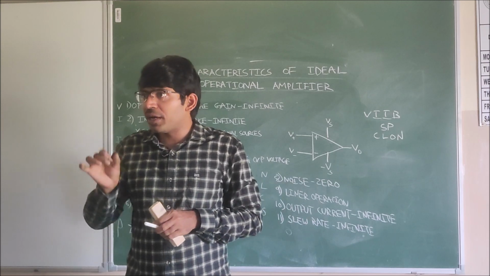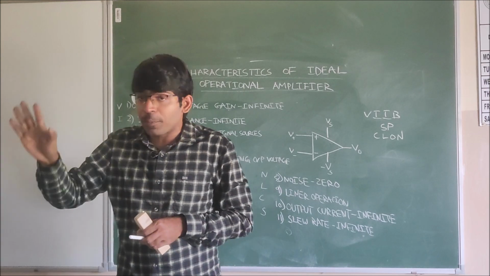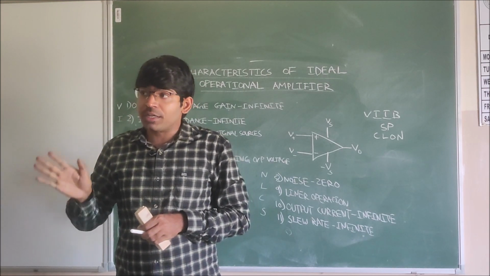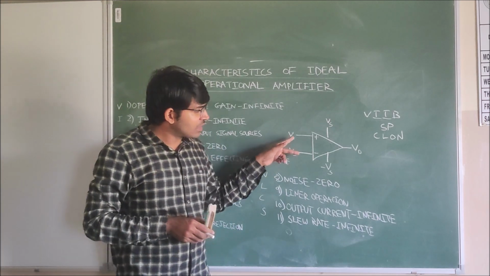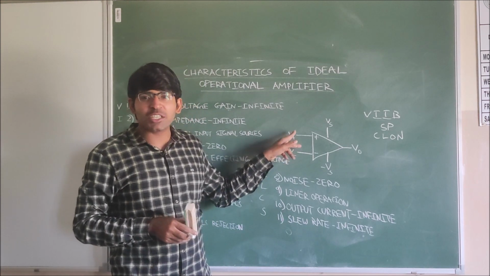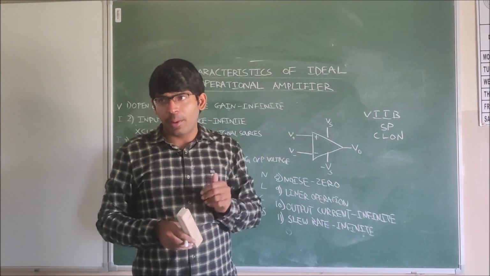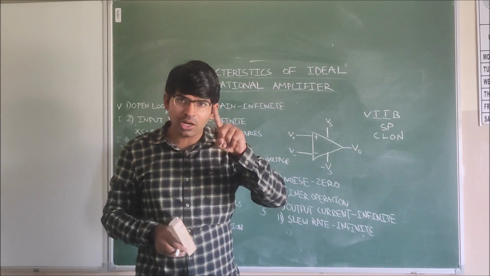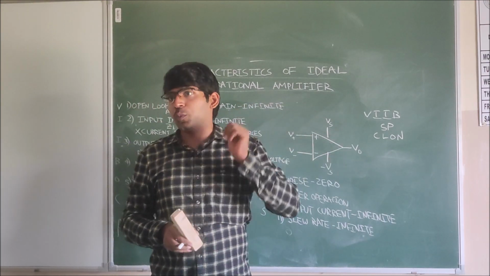And we are expecting that during the entire operation of the operational amplifier, linear operation should be obeyed. Linearity should be obeyed throughout the operation of the ideal op-amp. And the output current we are expecting infinite. Offset voltage: whenever we give two same signals, we expect the output to be 0 for the ideal op-amp. And the noise, we do not expect any noise. The noise level should be 0, such that there will not be any distortion in the output.